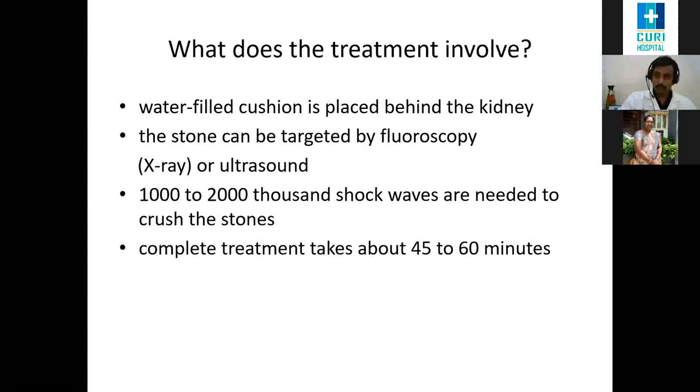What all does the treatment involve? As we showed in the image, the water-filled cushion is placed behind the kidney. The stone is targeted by fluoroscopy, meaning X-rays, or by ultrasound. And for renal stone, 1000 to 2000 shock waves are needed to break the stones. Complete treatment takes about 45 to 60 minutes.